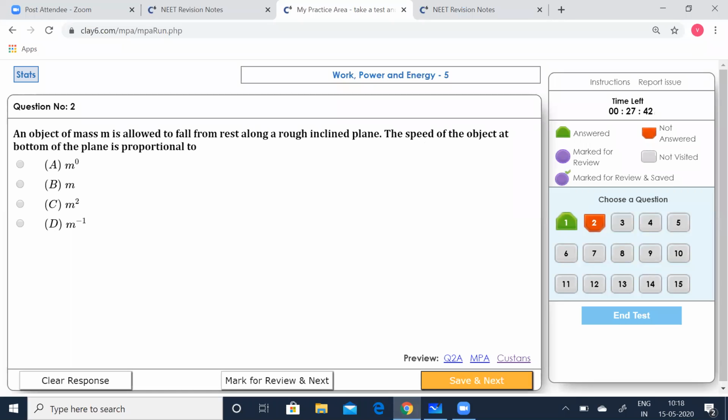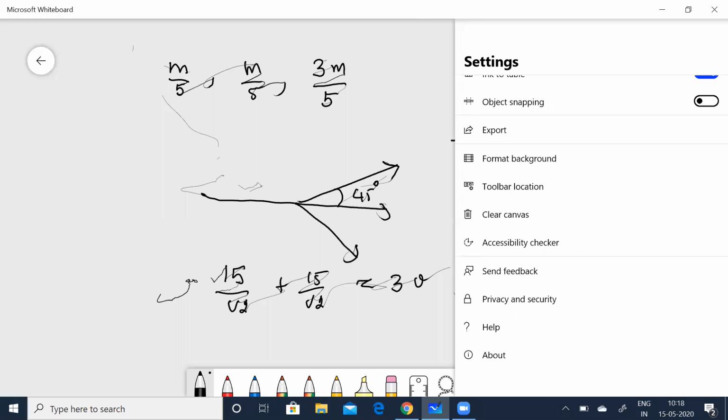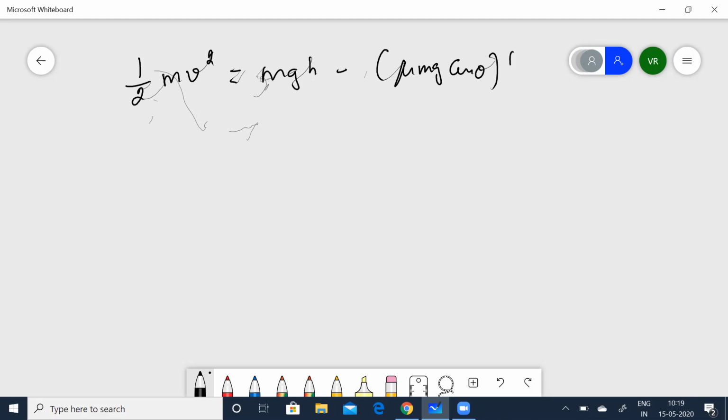An object of mass m is allowed to fall from rest along a rough inclined plane. The speed of the object at the bottom of the plane is proportional to what? Here we have to use the work energy theorem, which states that half mv squared is equal to mgh minus mu mg cos theta, h by sin theta.